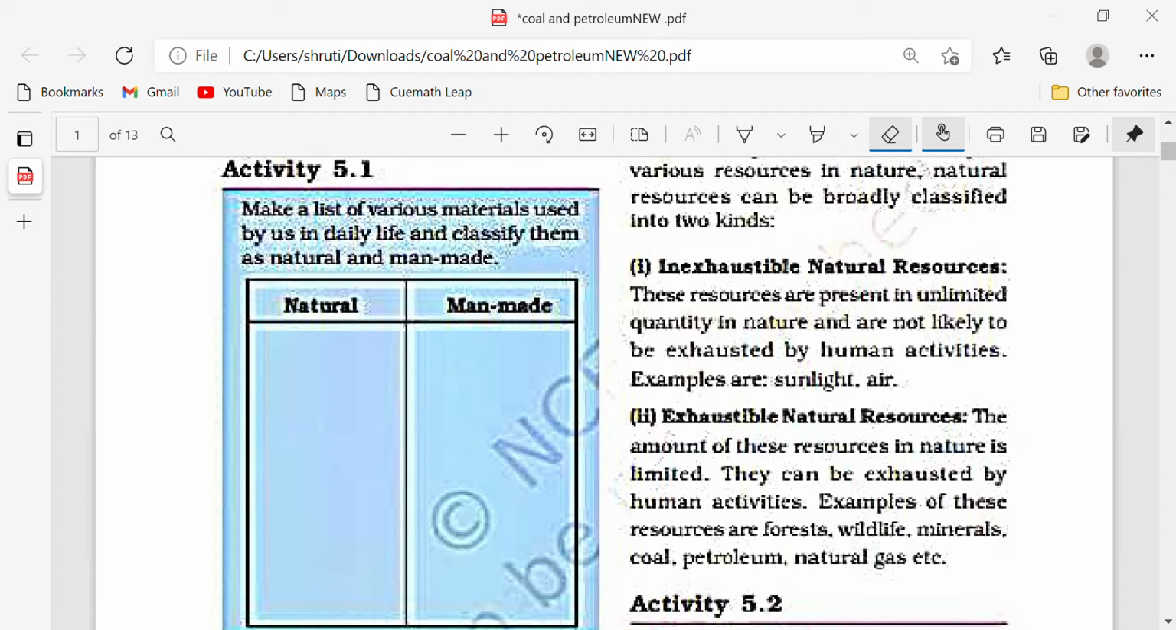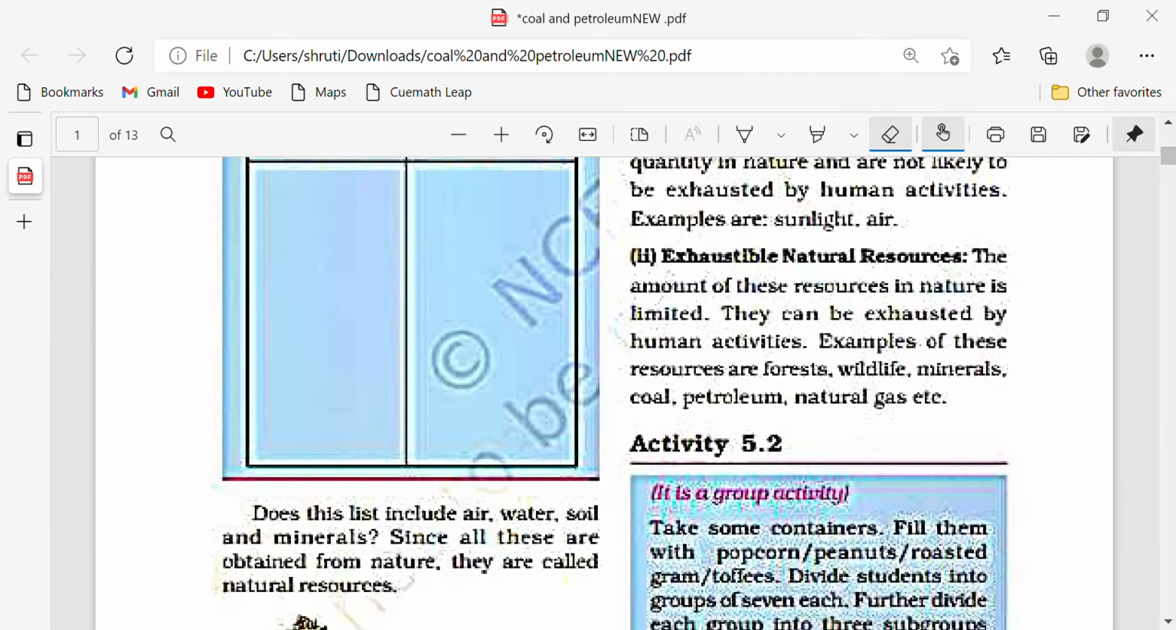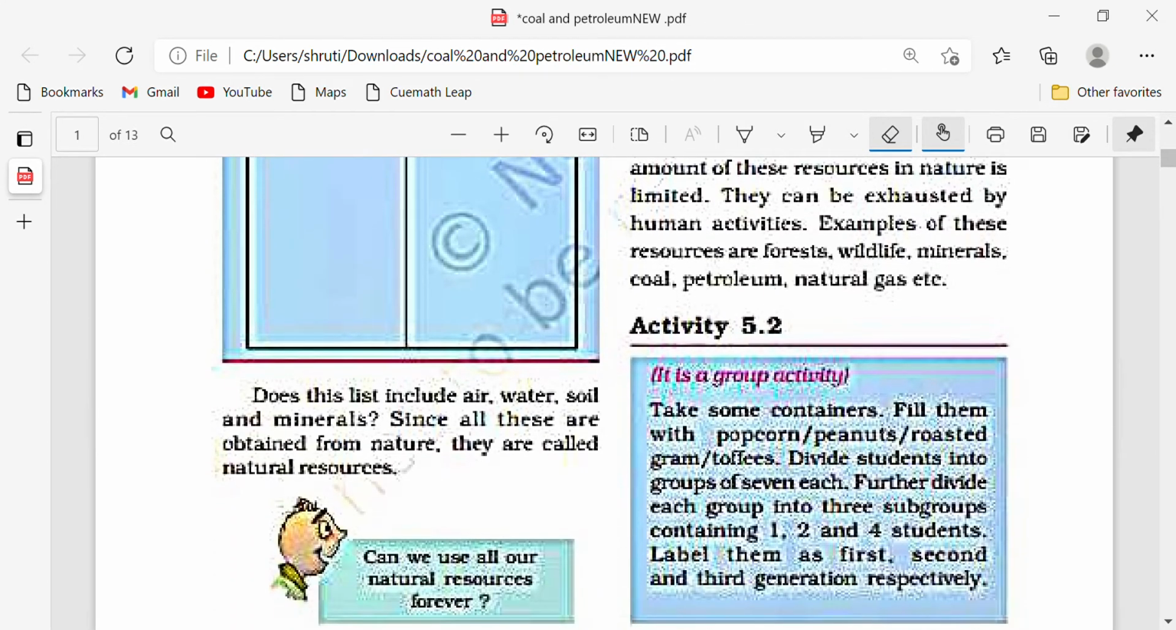Exhaustible natural resources are those resources which are found in nature in a limited amount. So they get exhausted by human activity. This includes forests. The more you cut the trees, the more the forest will get exhausted. The minerals, coal, petroleum and natural gas will also get exhausted if you do not use them judiciously.